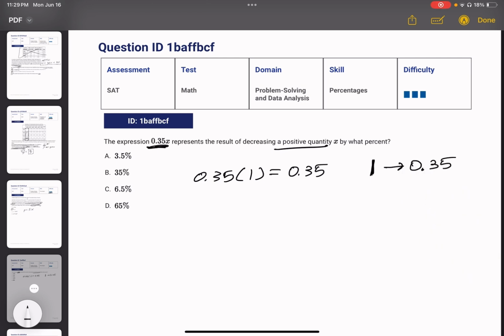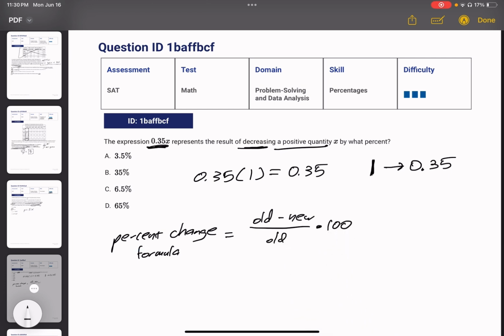So we know it's decreasing, as it said in the problem, a positive quantity, which we chose, x, by what percent is it decreasing now? Okay, so the percent change formula is equal to old minus new over old times 100. And old here is just our initial value, and new is the new value we're getting.